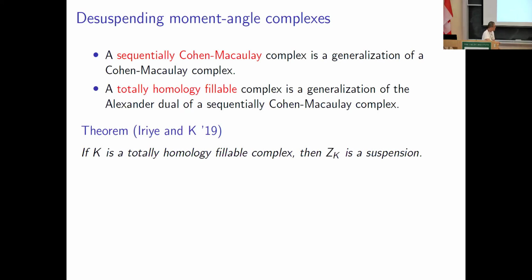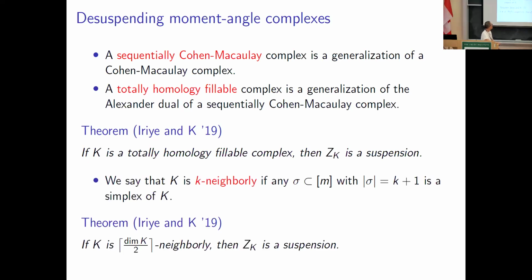All right. So this recovers the classical result saying that the dual sequentially Cohen-Macaulay complex is Golod. Right, here's another result.